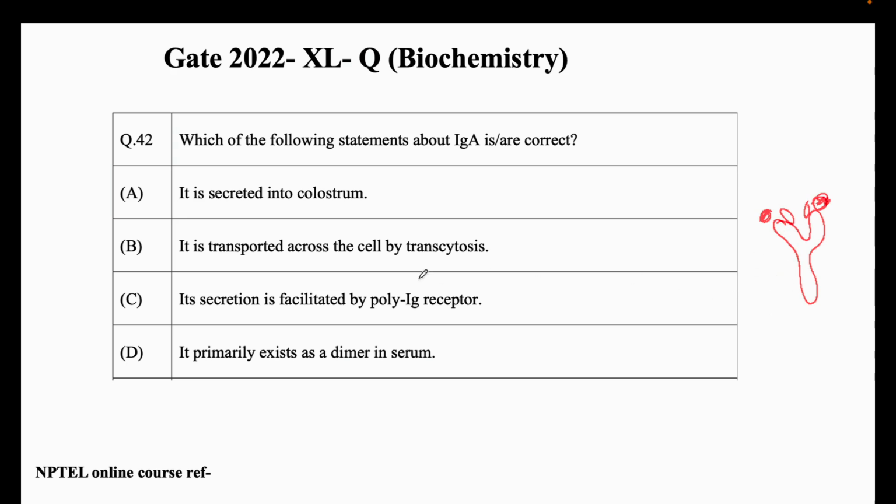This is the IgG. When we think about IgA, we all know it is a dimer, right? Everybody knows it is a dimer, joined by a J chain. IgA is a dimer joined by a J chain. I have the structure in the next slide. Okay, so everybody agrees that IgA is a dimer, if you have studied the structure of immunoglobulins. Yeah, so here is the structure of immunoglobulin.